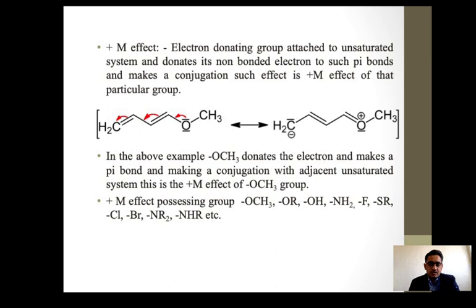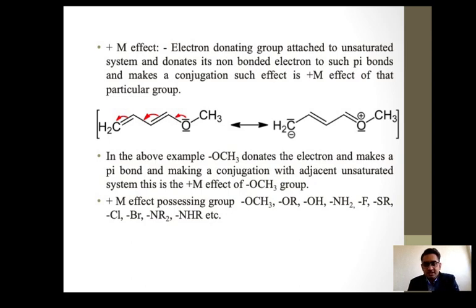Next is the plus M effect. An electron donating group attached to the unsaturated system donates its non-bonded electrons to the pi bonds and makes a conjugation. Such an effect is the plus M effect. Here a methoxy group is there, so the lone pair of the methoxy donates electrons to the conjugated system, forming a carbon carbon double bond, and this double bond shifts accordingly, and we get an intermediate resonance structure. So both these resonance structures are there, and that we can say is the plus M effect.